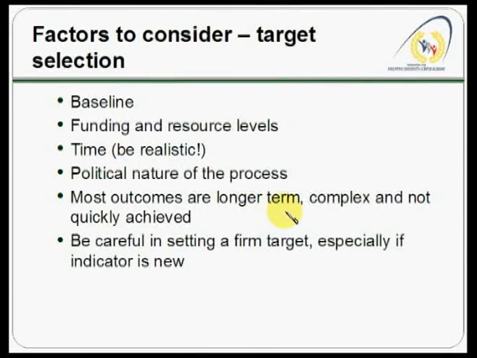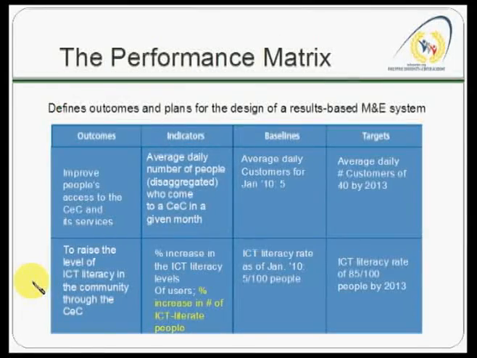Okay, so most outcomes can be longer term, but I would caution you against this. Do not make your outcomes too long term. Don't make them too complex, because if you do this, there's a really high likelihood that your outcomes will not be achieved in a way that you would want, in a timely manner, or even in a manner that will really reflect success for you. So be careful in setting a firm target, especially if the indicator is new, right?